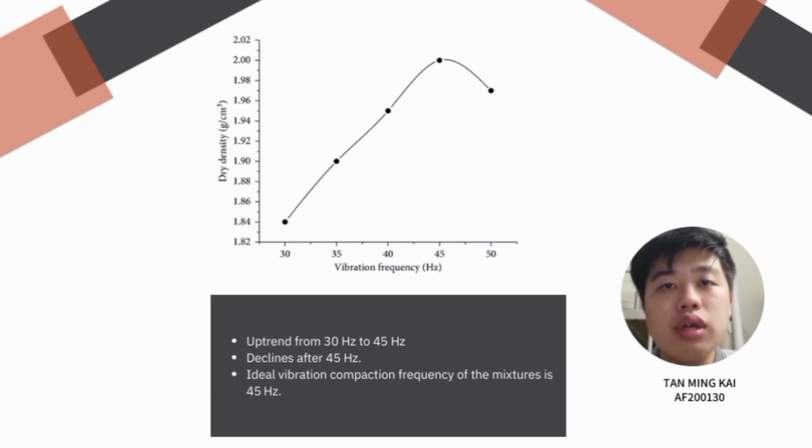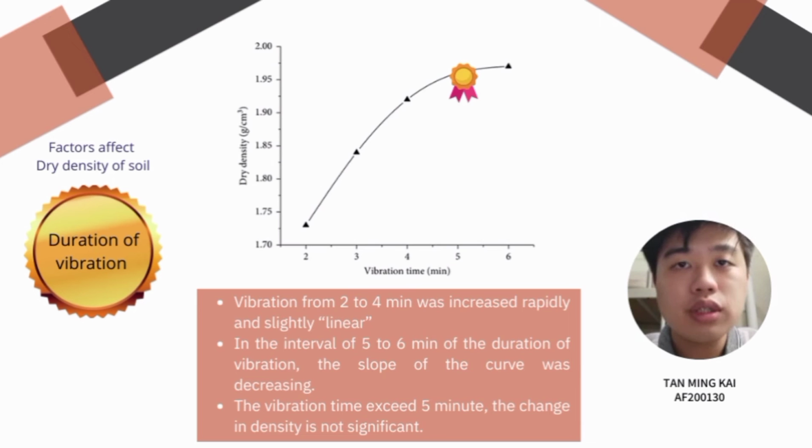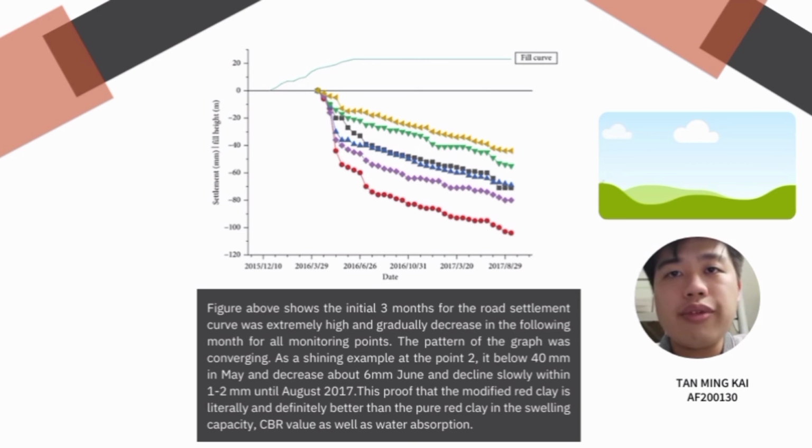Based on the result obtained from the experiment, the ideal vibration compaction frequency of the mixture is 45 Hz. From the graph above, we can observe that when the vibration time exceeds 5 minutes, the change in density is not significant. Hence, we can conclude that the best compaction is at the vibration time of 5 minutes. Therefore, the duration of vibration from the machine will influence the dry density of the soil. This proves that the modified red clay is definitely better than pure red clay in the swelling capacity, CBR value, as well as water absorption.